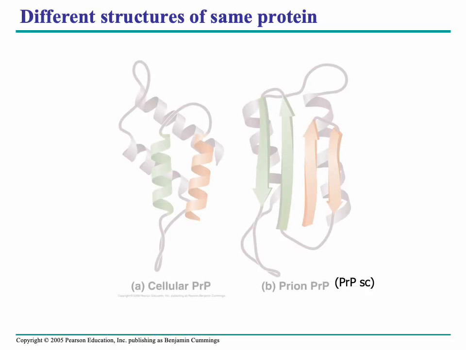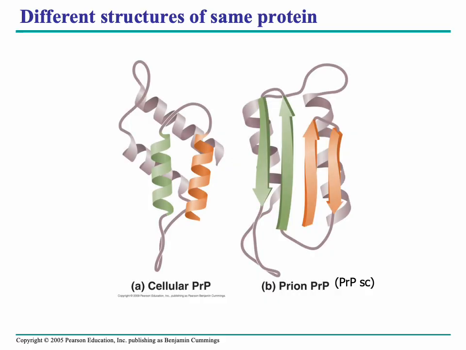In this slide, on the left side, we have PrPC, or cellular PrP. It's like the normal good protein. That's what it looks like right here. When it becomes PrPSc, it's the same protein, but it's been refolded and misfolded, so it's evil.